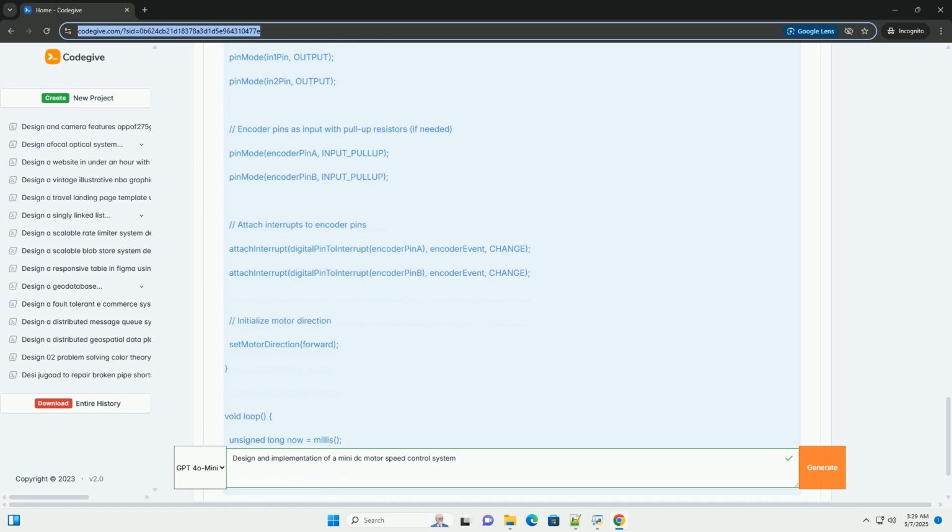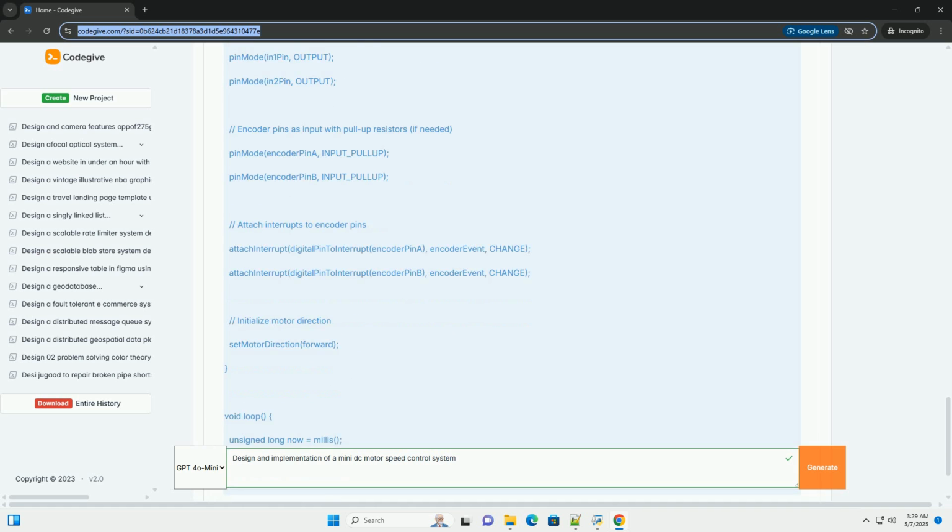If so, use it. 5. Power supply. Voltage: must match the motor's voltage rating. Current capacity: must be able to supply the motor's stall current plus the microcontroller's current draw, and motor driver needs. Regulation: a regulated power supply provides a stable voltage, which is essential for consistent motor performance.